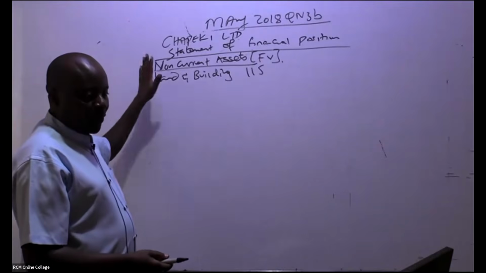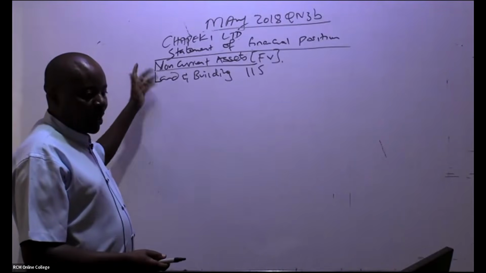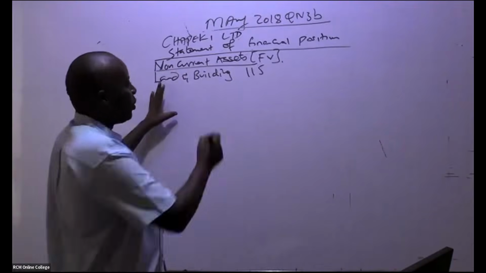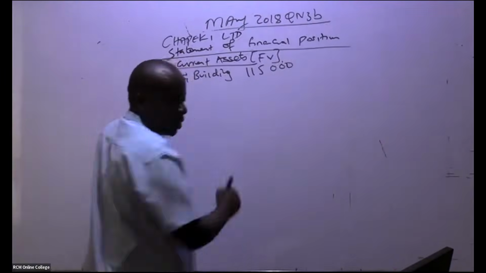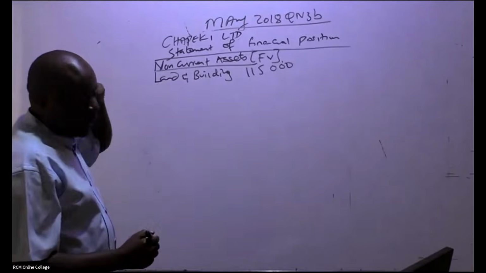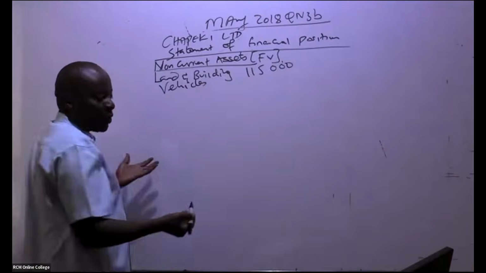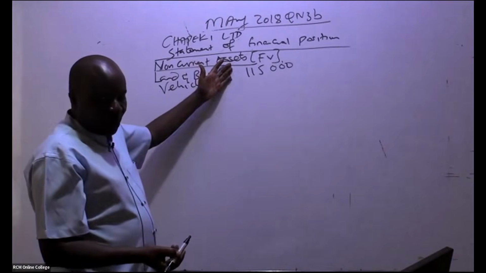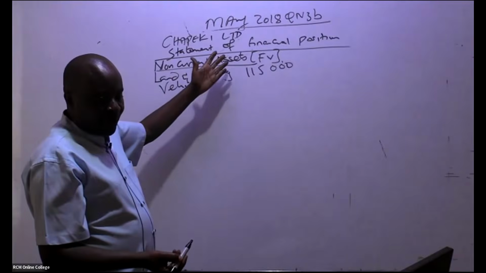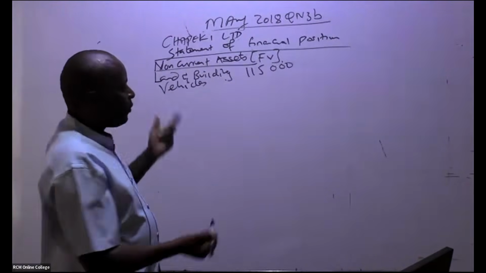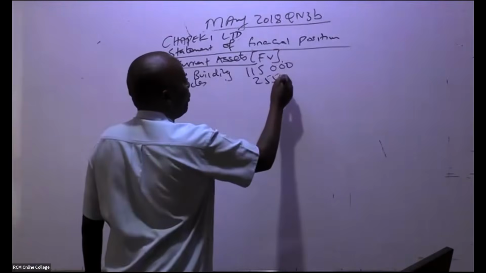So we have the statement of financial position, Chapeki Limited. Non-current assets, fair value. So land and buildings, we have 115,000, I'm told. Thank you very much. The other asset that we have there is vehicles. Fair value, these are free marks. So vehicles, how much do we have here? 25,500. So that you can move with speed.